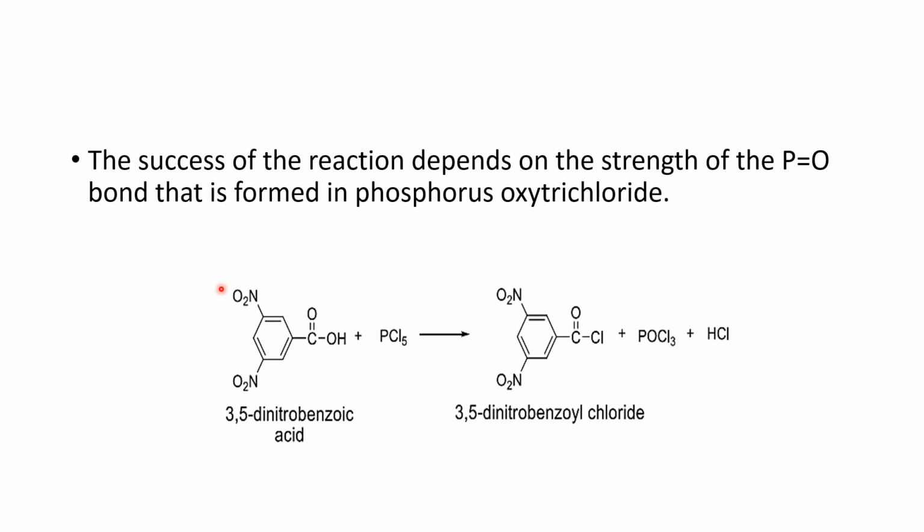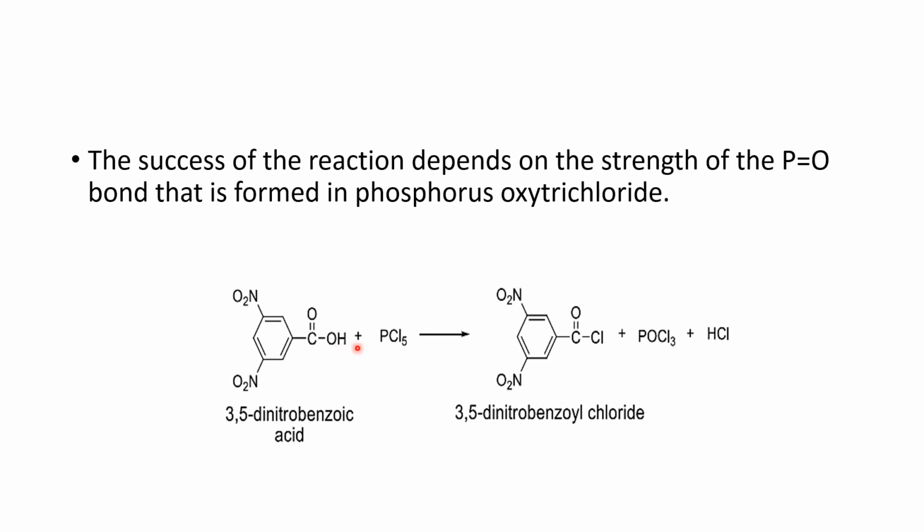The most important thing about this reaction, or we can also say the success of this reaction, depends on the strength of the P double bond O bond, which is formed in phosphorus oxychloride. How? It will be seen here. You will see here the example of a carboxylic acid, which is 3,5-dinitrobenzoic acid. It reacts with PCl5, and when it reacts with PCl5, it forms 3,5-dinitrobenzoyl chloride.